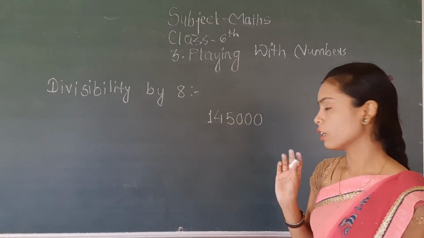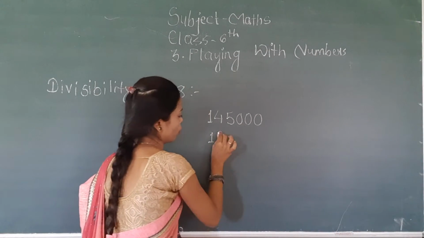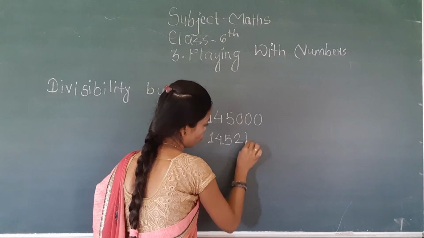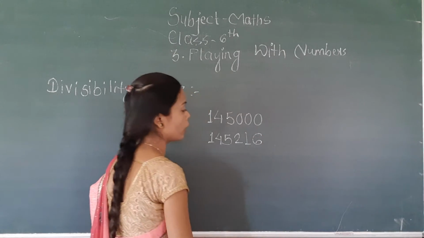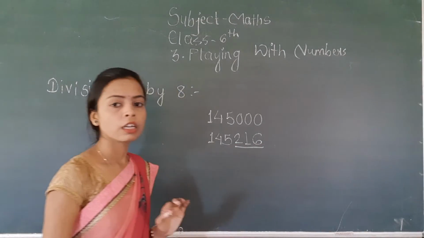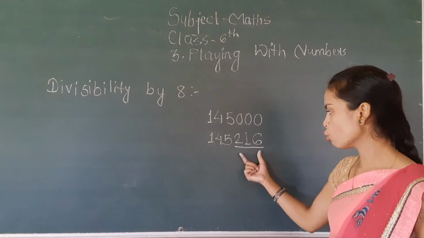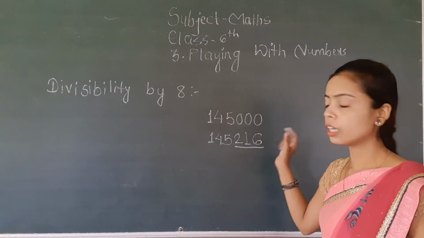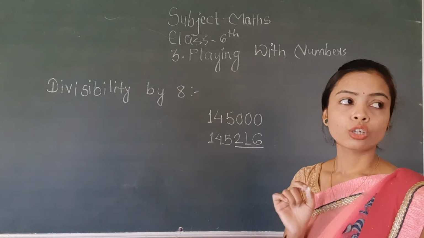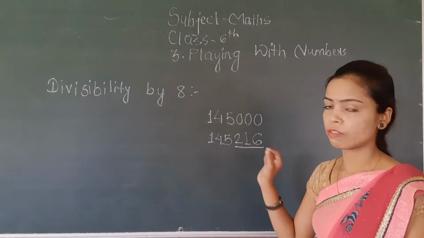Okay, and instead of that, if the number is 145216, if the last three digits are divisible by 8, the number formed by the last three digits, if it is divisible by 8, then you have to say that the given number is divisible by 8.